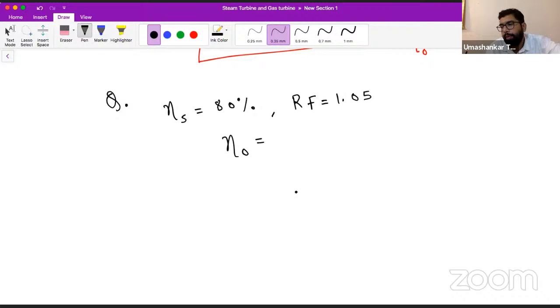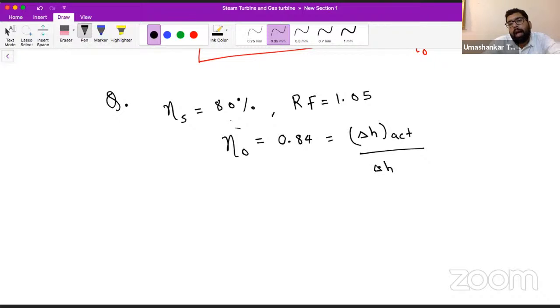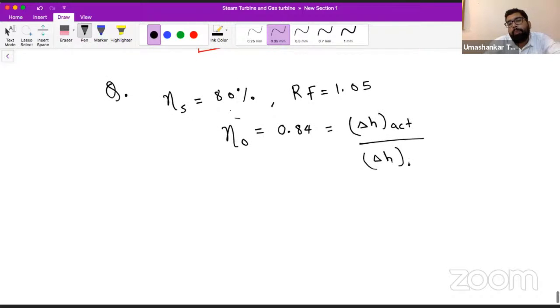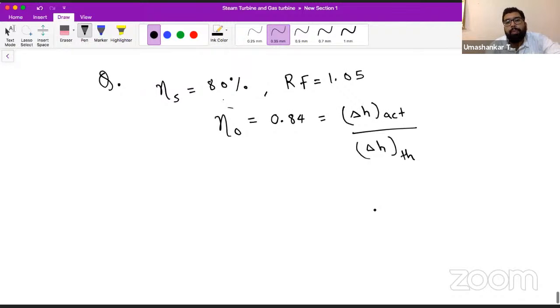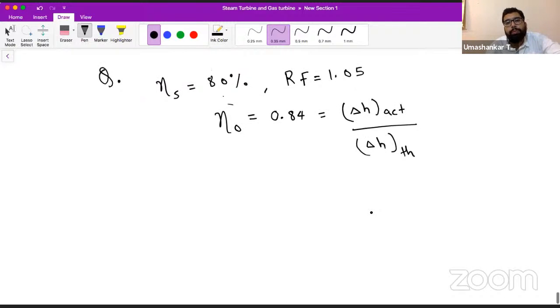If we have the stage efficiency, can we have the overall efficiency? You will say, yes sir. If the stage efficiency is 80% and its reheat factor is 1.05, our overall efficiency is equal to 0.84. This overall efficiency can be related with the actual enthalpy drop to the theoretical enthalpy drop. Say yes or no.